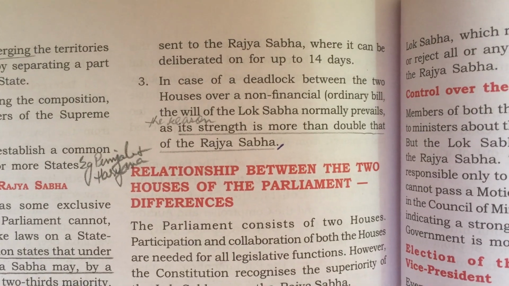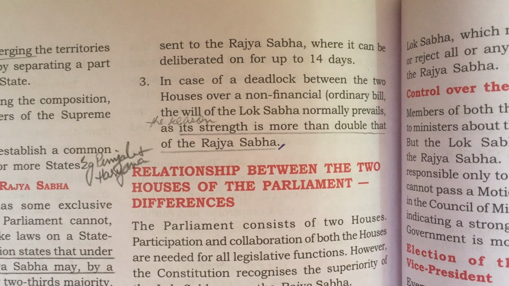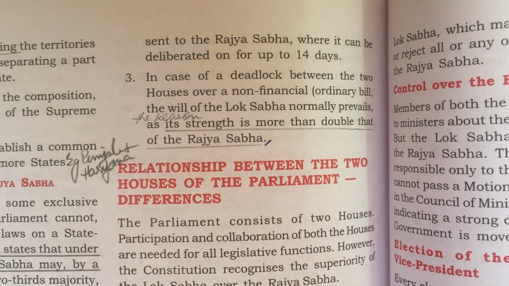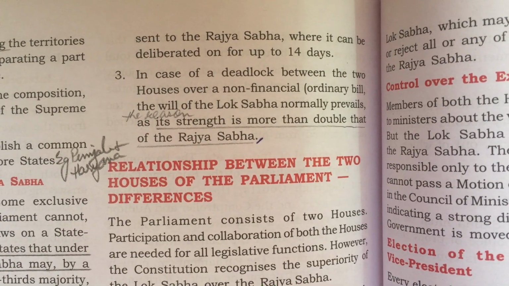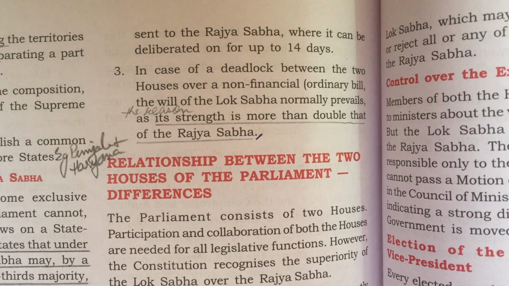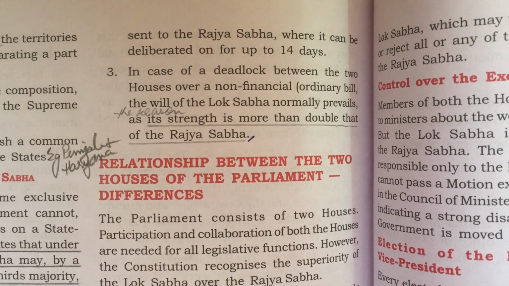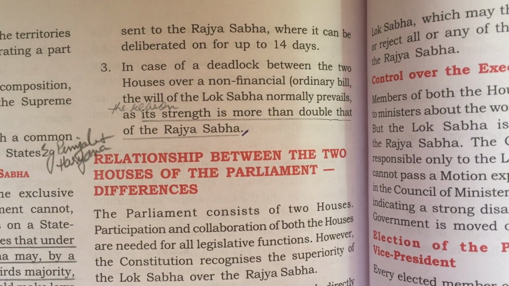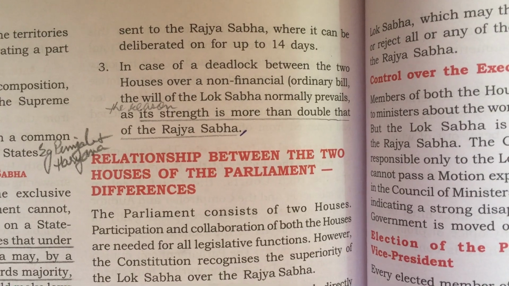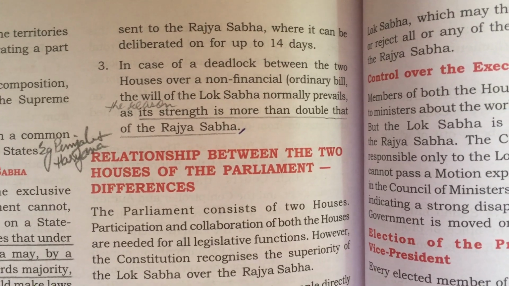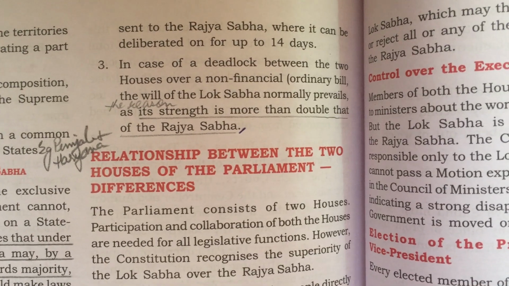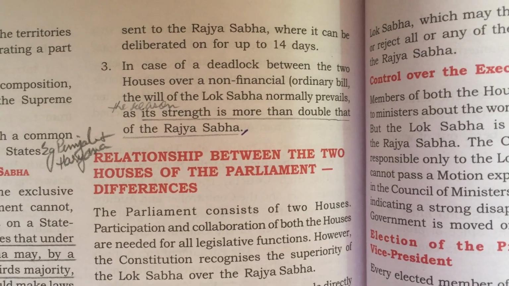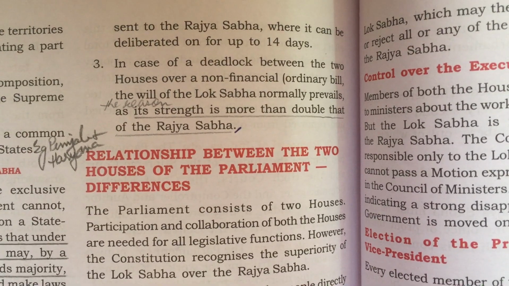Now the last exclusive power of Lok Sabha is in case of a deadlock or tie between the two houses over a non-financial or ordinary bill, the will of the Lok Sabha normally prevails. And what is the reason for this? Because its strength is more than double that of Rajya Sabha. I'll read the third point again, girls. In case there is a tie between the two houses, that is Rajya Sabha and the Lok Sabha, over a non-financial or ordinary bill, the will or the decision of the Lok Sabha normally prevails, as it is more powerful, as its strength is more than double that of the Rajya Sabha.